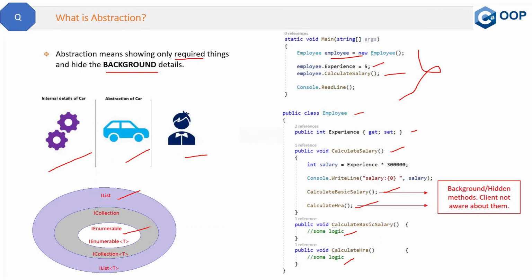If you know, it's good, but even if you don't know, then still you can use the list collection and loop through the items. So that is like hiding the things which are not required for the user to know. A user who is using the list collection need not know about the IEnumerable and IEnumerator. So that is abstraction, hiding the background details. I hope it's clear now.